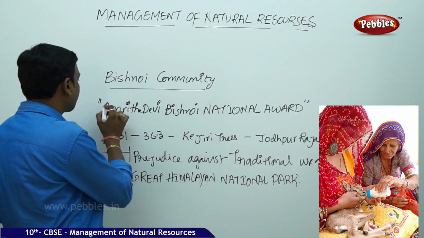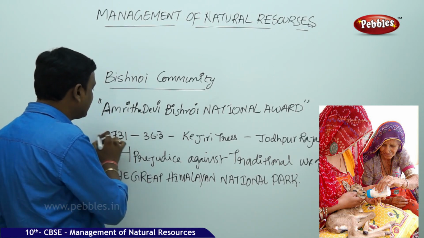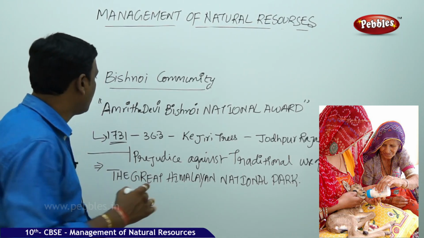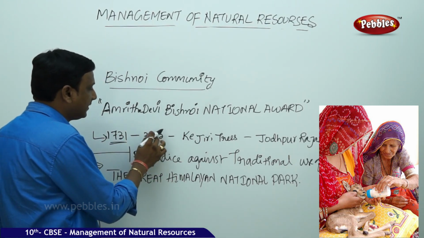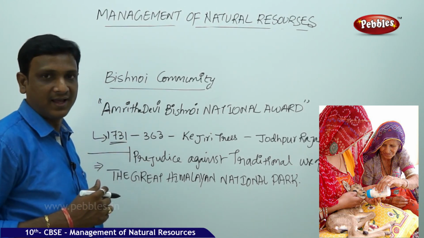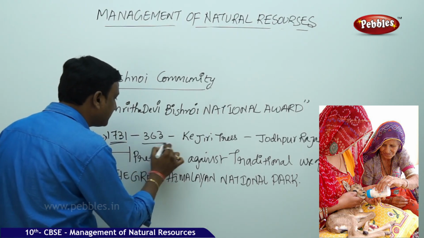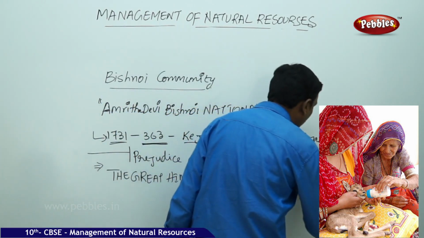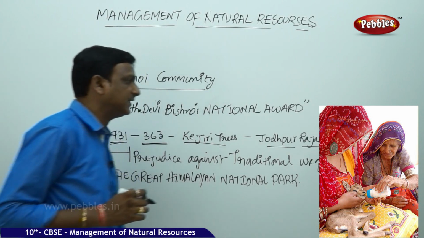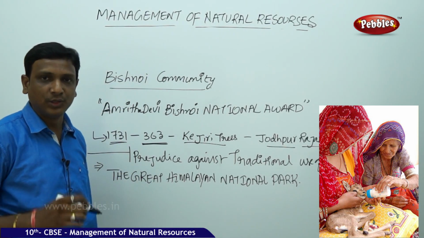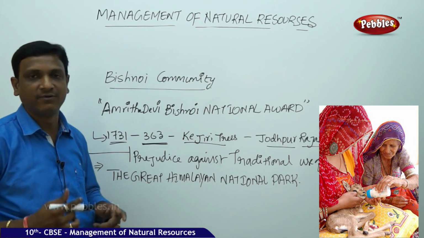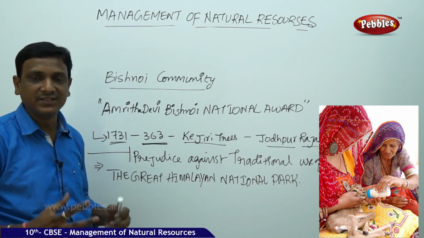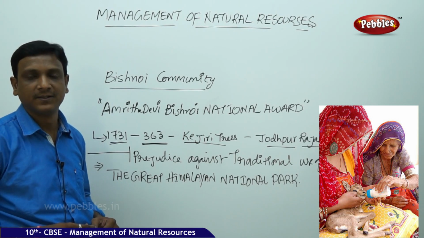So you see, by recognizing this, what was the incident? In 1731, a lady called Amrita Devi sacrificed her life along with 363 members in protecting the Khejri trees in Jodhpur, Rajasthan. This incident shows that the local people are very much bound to the forest. They have a strong bond and relation with the trees and the wildlife in the forest.